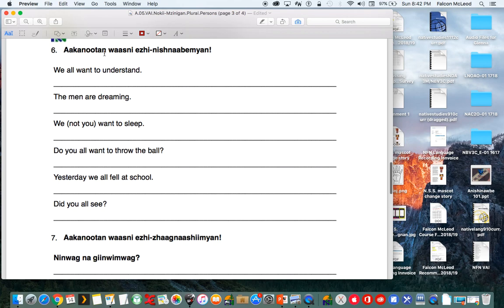All right, so translate these into Ojibwe. So we all want to understand. That's going to be the we inclusive, so we're going to start with G. And "want to" is our indefinite future tense. So if we're using a tense, we don't use Gdo. So it'll be the G sound, then our future tense, then our verb, understand.